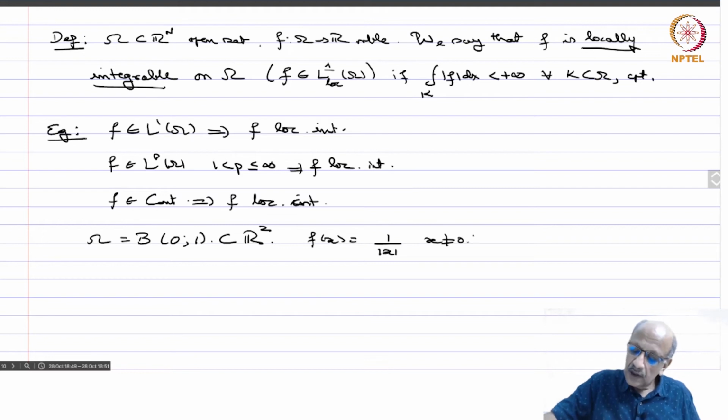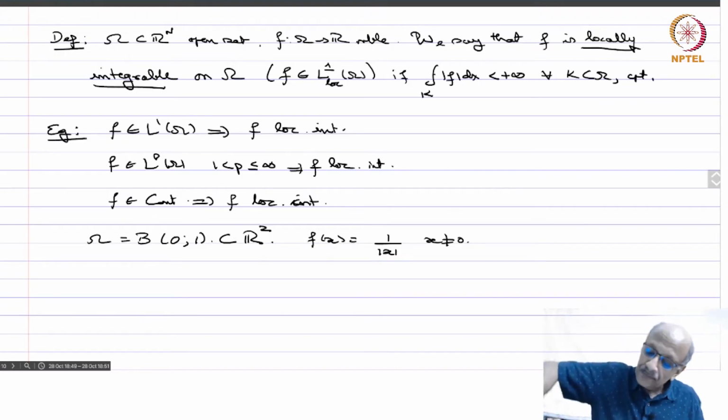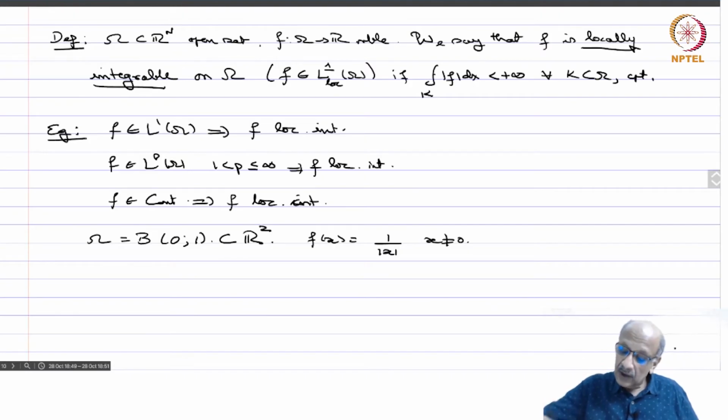So this function is defined only outside the origin. It's defined almost everywhere, not defined at one point which has measure 0, and it is unbounded, because as you go near 0, this becomes bigger and bigger, and therefore the function blows up near the origin.